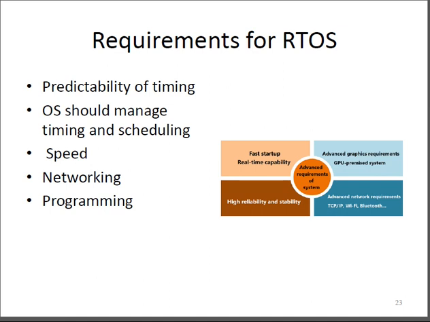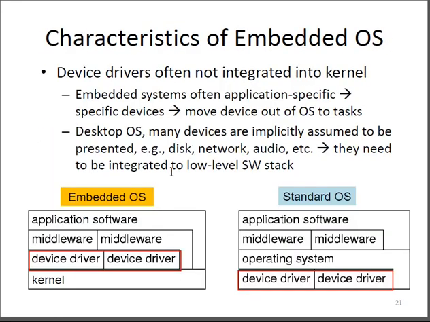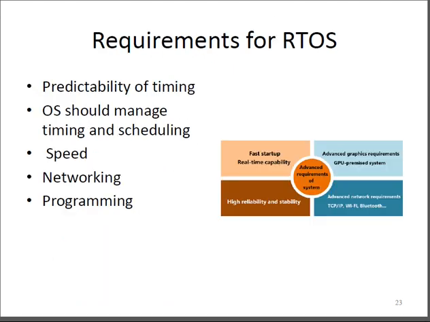Another is that the operating system should try to manage the time, the scheduling, the speed, the networking, programming, etc. The speed at which the system can perform, how the system can operate, how the networking is carried out for the RTOS, and what type of programming is used, whether it is C programming, Java programming or assembly programming. That is what we talk about with respect to the requirement.